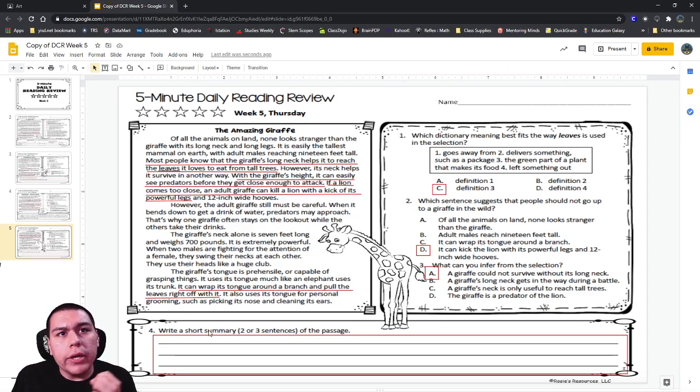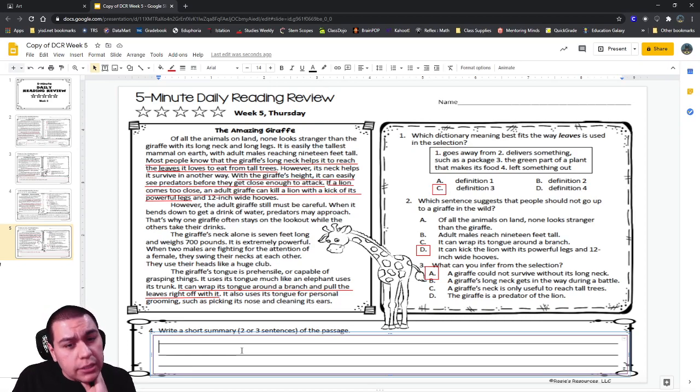Question 4. Write a short summary, 2 or 3 sentences, of the passage. So we need to tell people what this passage was about in about 2 or 3 sentences. What was the passage about today? What did it talk about, or what did it tell us? Alexa? About facts about giraffes. Okay, so the passage was about giraffes.